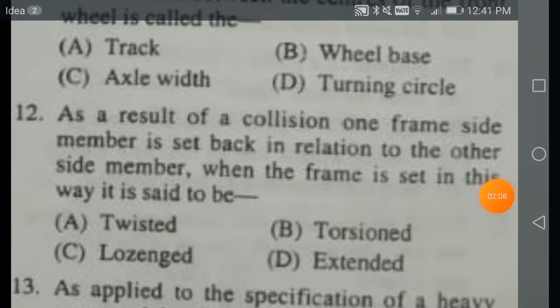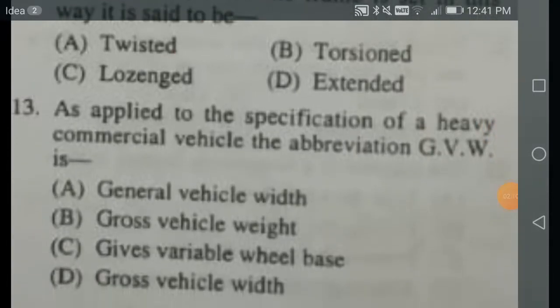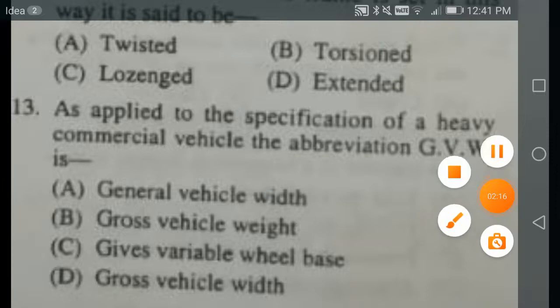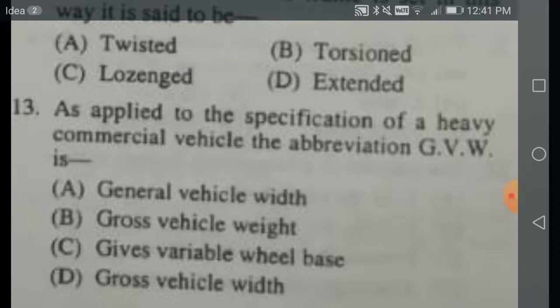Lozenged. Right. As applied to the specification of a heavy commercial vehicle, the abbreviation GVW is your gross vehicle weight. This is actually mentioned in your Motor Vehicle Act 1977. So various abbreviations are there. Please go through that Motor Vehicle Act. This is very, very important. There could be some questions for your automobile engineering exam.